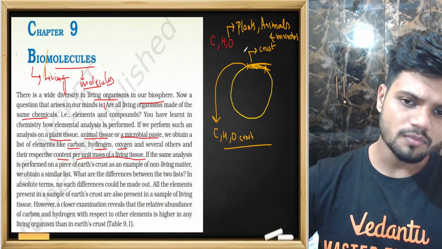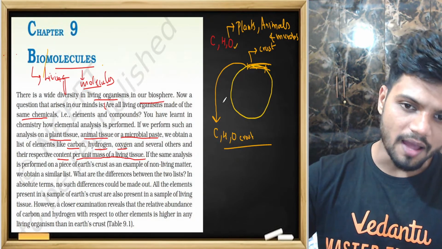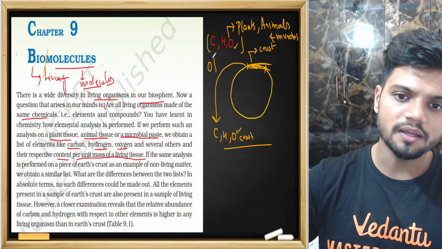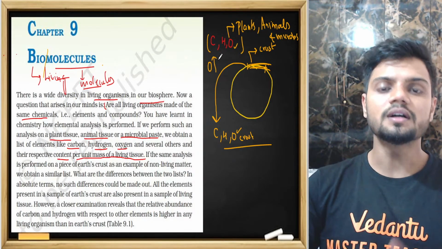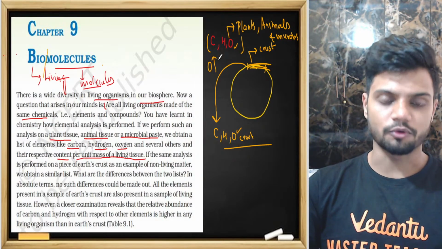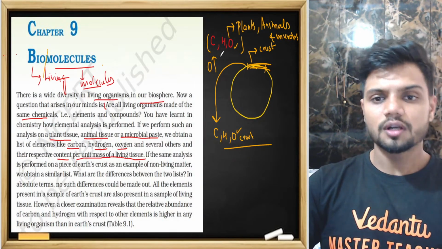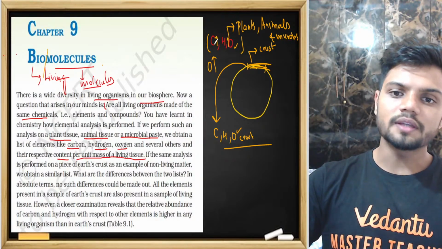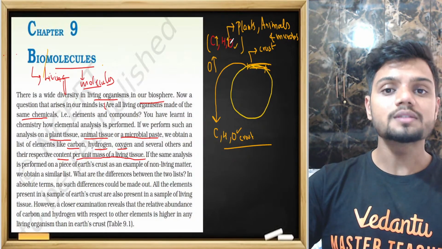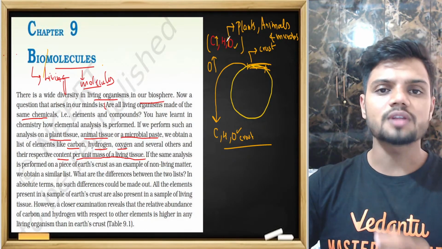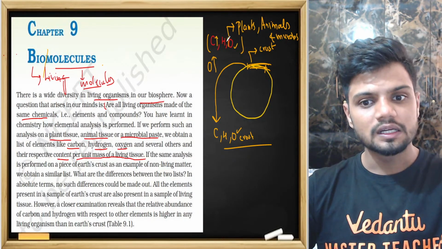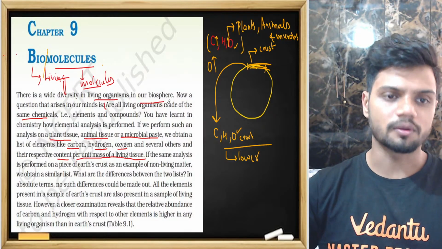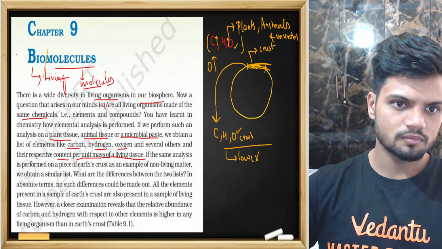For example, take the same oxygen present here and the same oxygen present here. In the case of living things, oxygen will be in a very high quantity; the amount, the concentration will be more. At the same time, carbon in living cells would be higher. Same goes for hydrogen. So in living cells, the concentration of hydrogen, oxygen and carbon is comparatively higher compared to the Earth's crust. The Earth's crust is comparatively lower. Abundance is lower. See, it's given in NCERT also.